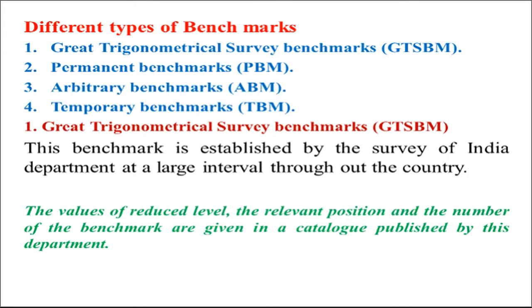First of all, different types of benchmarks. There are four types of benchmarks. First one is Great Trigonometrical Survey Benchmark, also called GTS benchmark. Second one, Permanent Benchmark, also known as PBM. Third one, Arbitrary Benchmark, called ABM. And fourth one is Temporary Benchmark, also called TBM. I will discuss these one by one.